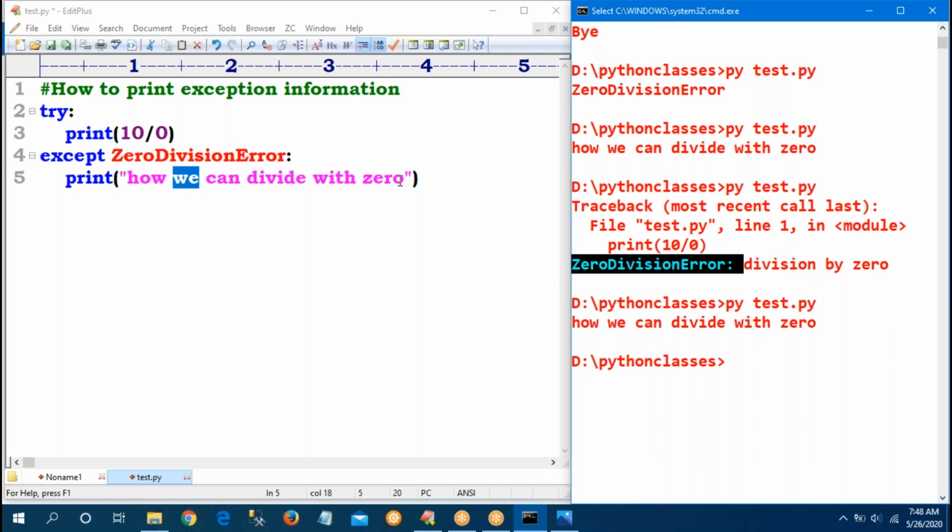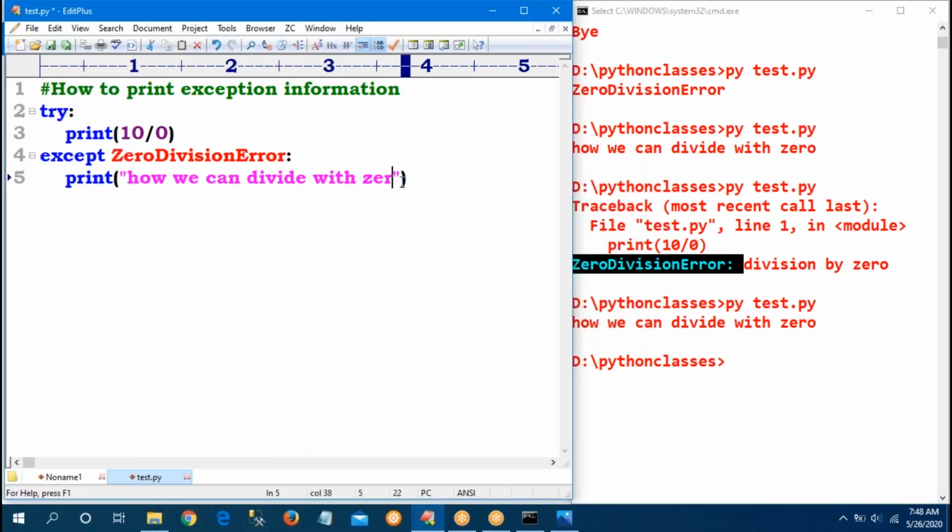Observe carefully. I don't want to print my own message. So here this is the class name with MSG as the aliasing name. Exception raised and its description, how to get that?